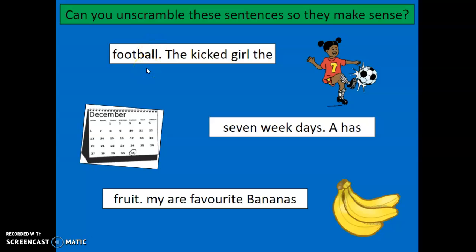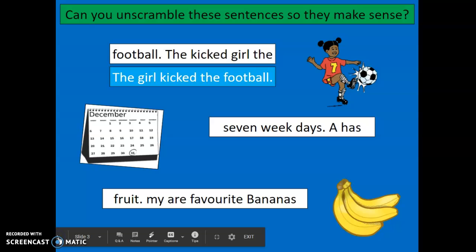So I want you to have a think about, what should go first? Which word should go after that? There is a bit of a clue there, because actually we've got a full stop and we've got a capital letter on this word. So that will give you a bit of a clue where the words should go. So have a think about it. You can pause the video if you like to have a go. Have a go maybe at writing it down in your book. Okay, let's see what the answer should be.